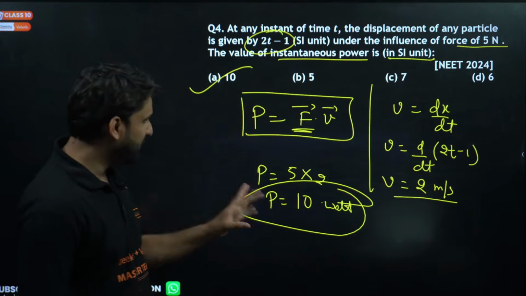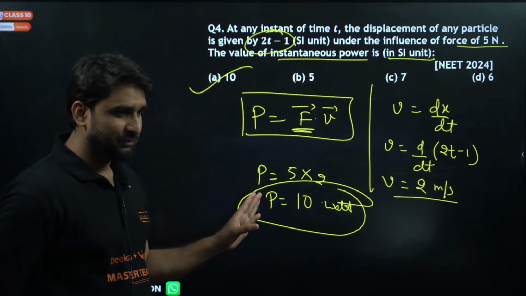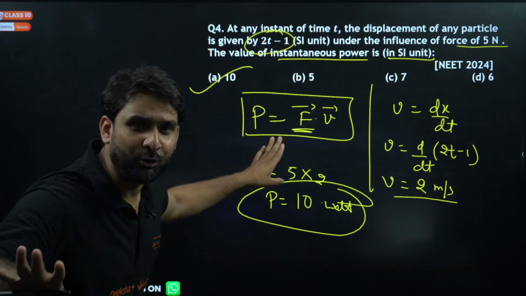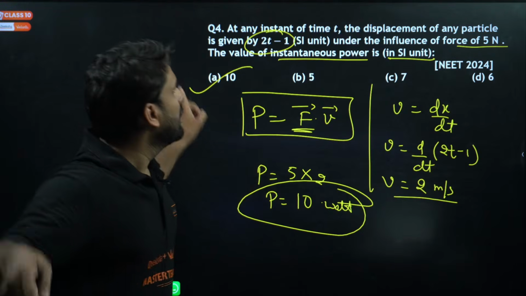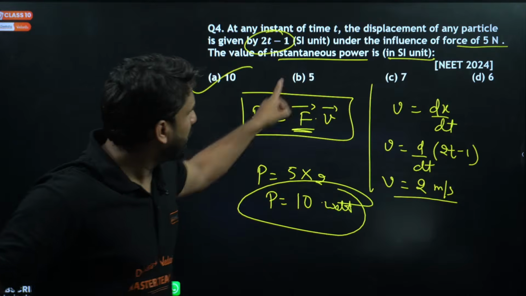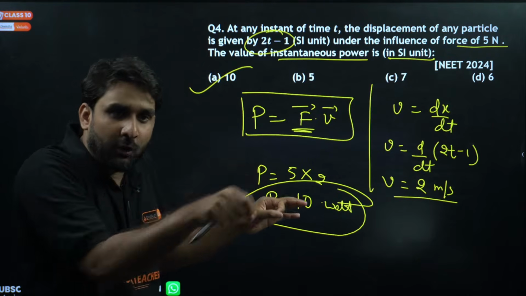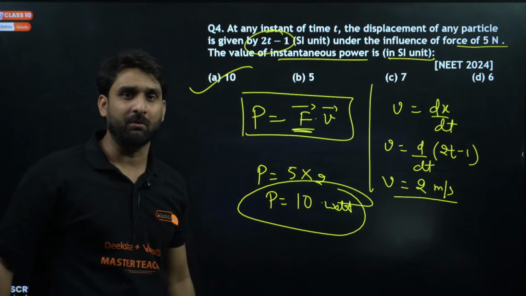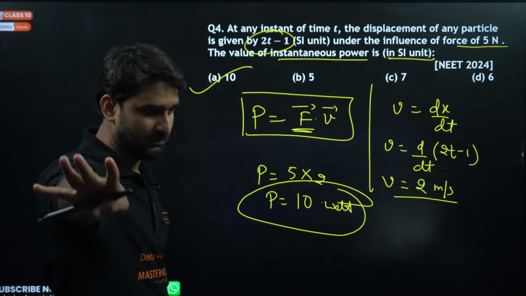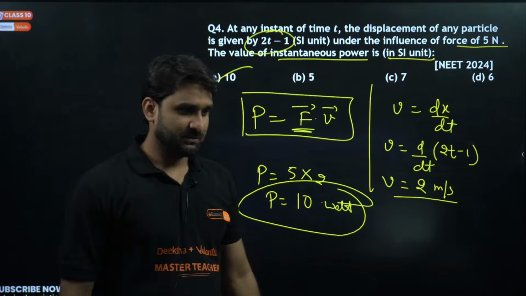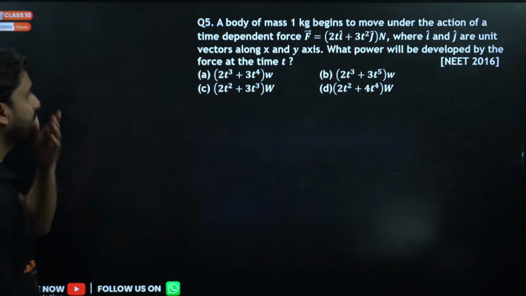Gagan is saying option number A. Perfect, Gagan, by using this formula. So did you understand the approach? What should be the approach? Look at the given values and look at what you need to find out, and try to relate all those physical quantities to get the accurate formula to find the result. Simple. Okay, moving to the next.